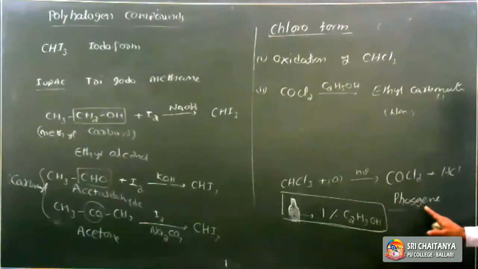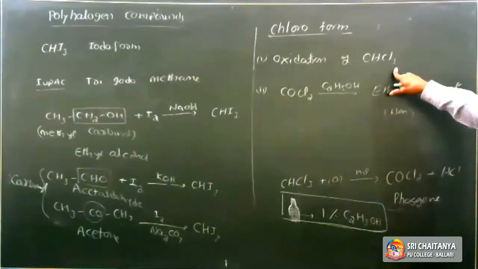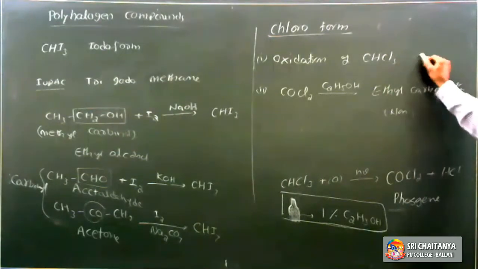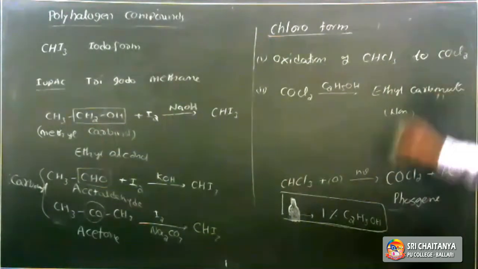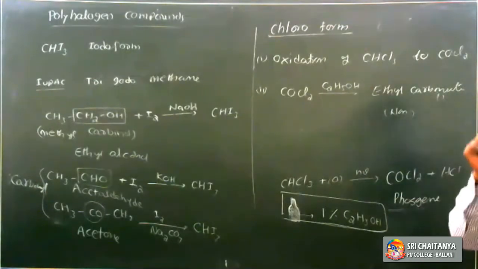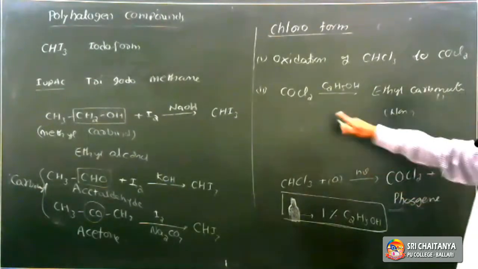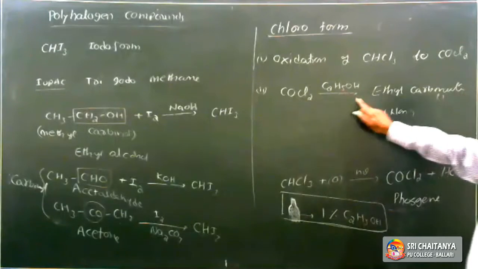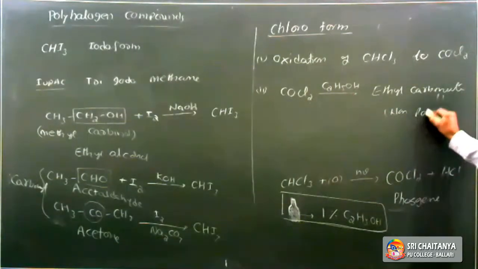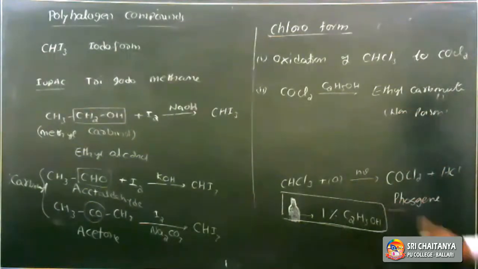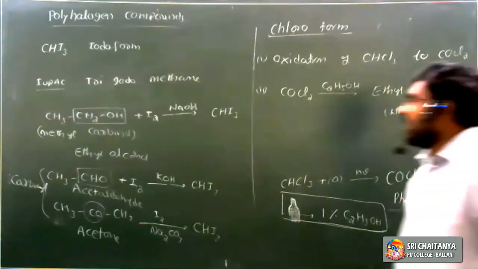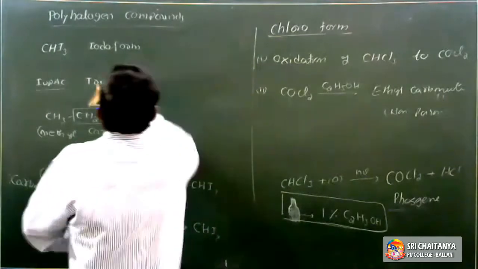So what is the role of ethyl alcohol in the storage of chloroform? First one, it prevents the oxidation of chloroform to phosgene, COCl2. Second one, if it is oxidized to phosgene, it also converts this poisonous phosgene to non-poisonous ethyl carbonate. So that is the use of ethyl alcohol in the storage of chloroform.